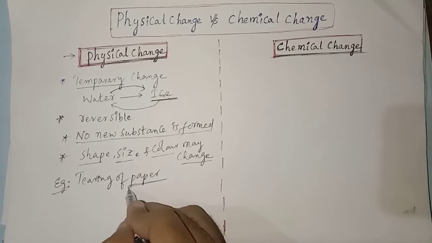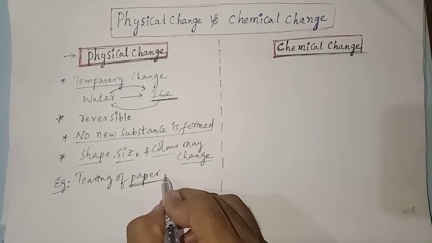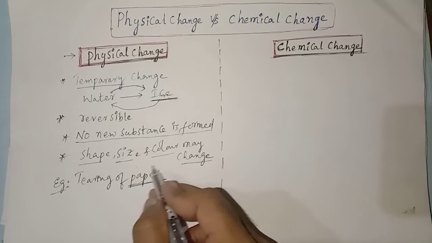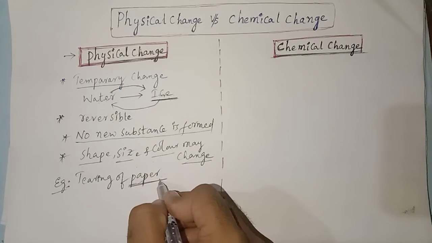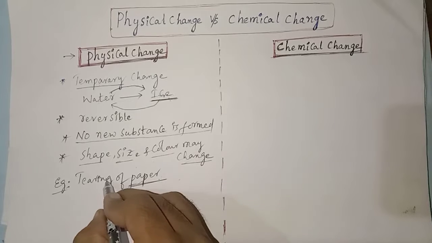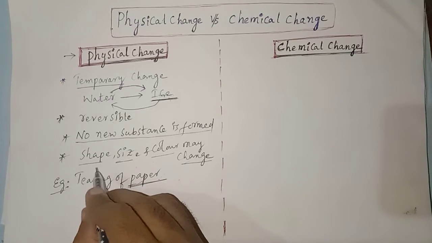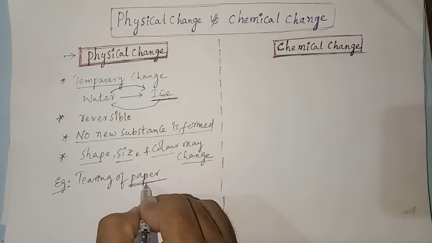When you tear a paper, you will get pieces. The shape and size of the paper change. So when you tear the paper, what happened here?